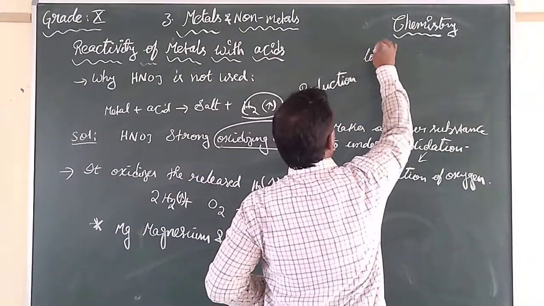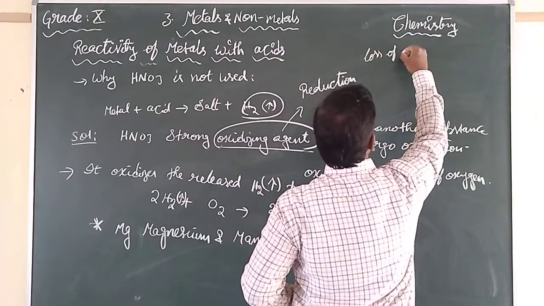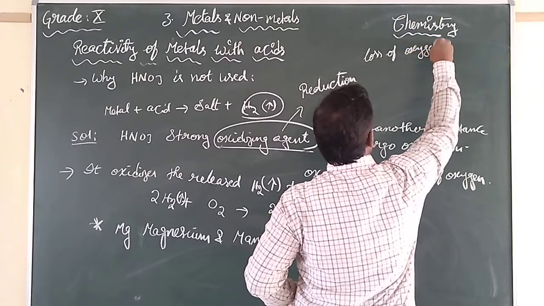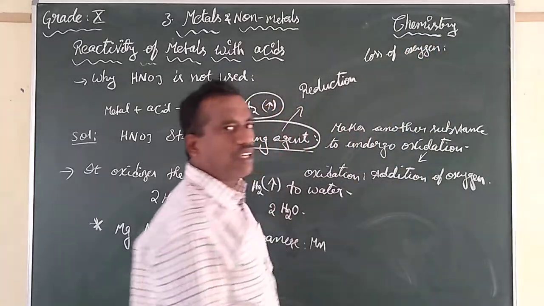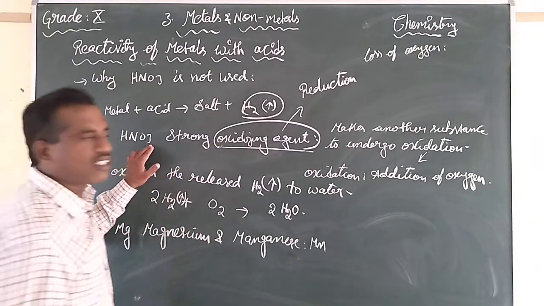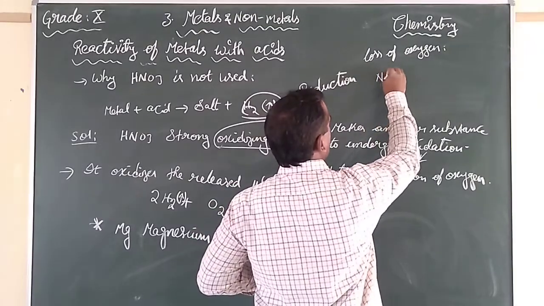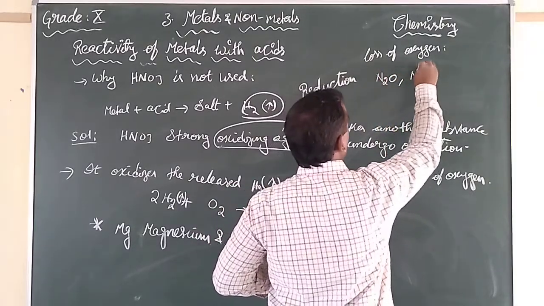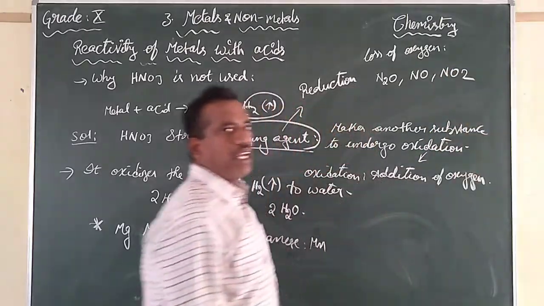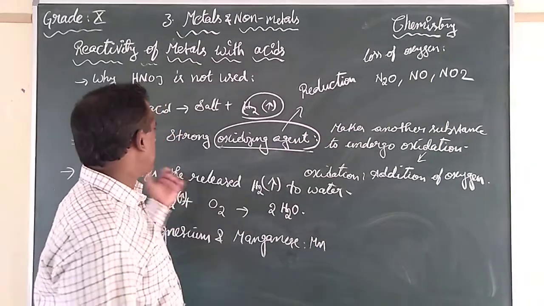Reduction means loss of oxygen. Here how many oxygens are there? 3 oxygens are there. This will undergo reduction to form the oxides N2O, NO and NO2.